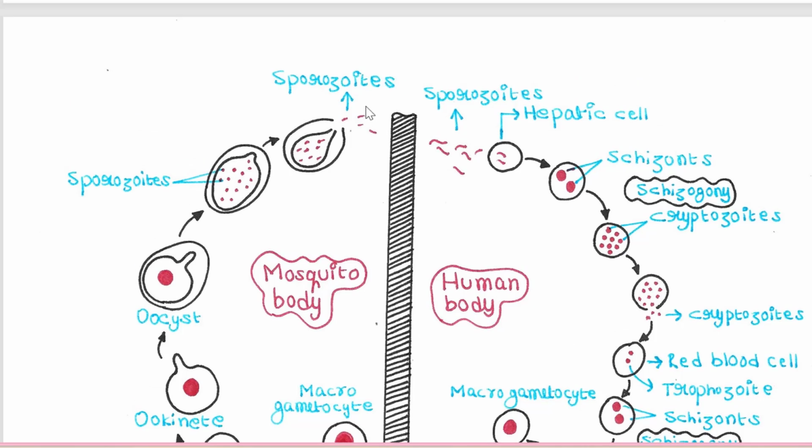So the mosquito bites and sporozoites enter the human body and they enter liver cells or hepatic cells. Hepatic cells are nothing but liver cells, right? And these sporozoites grow inside the liver cells and now they are known as schizonts, right?